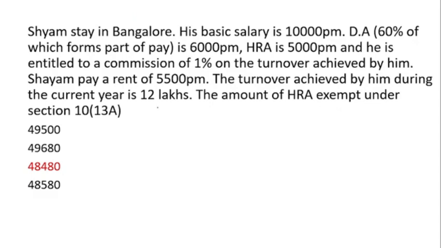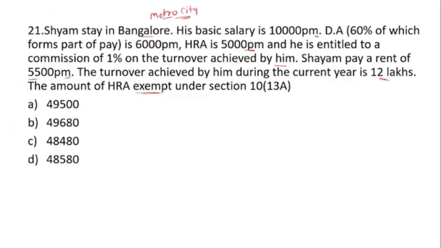So we will calculate over here. One second. That is 10,000 per month, multiplied by 12, so 12 lakh.